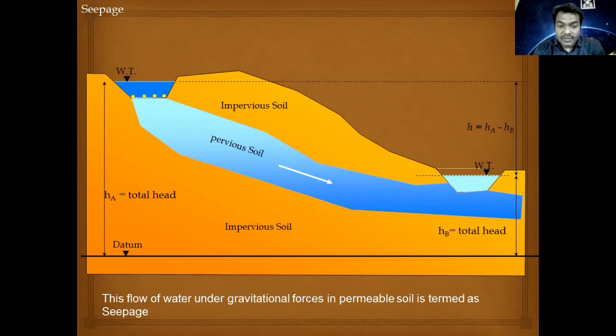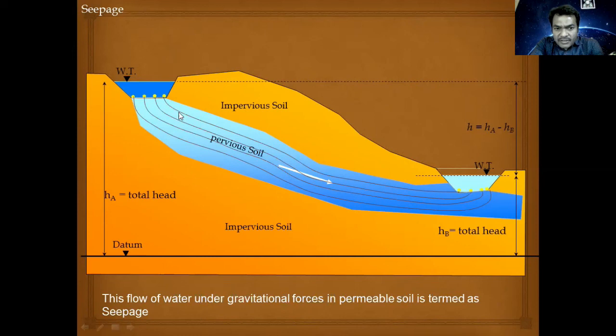This seepage could be further expressed. Let us say there are water molecules resting at the bottom of the canal. Now, once the head or energy is available to these water molecules, they will start flowing from the upper side to the lower side. Now, this flow of water could be well traced by the path taken by these water molecules. These paths taken by these water molecules are called streamlines.